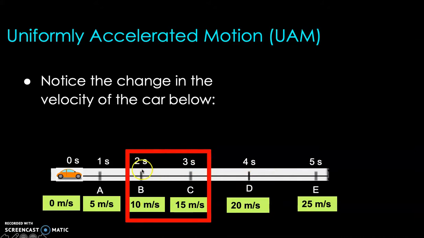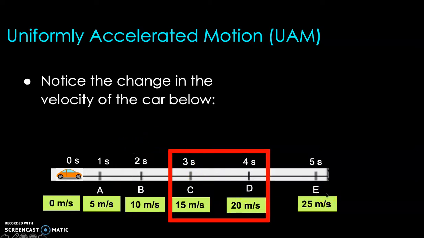That's another 1 second interval, and the change in velocity is still 5 meters per second because 15 minus 10 is 5 meters per second. So the velocity still changed at this point by 5 meters per second per 1 second interval. You can also see another 5 meters per second increase in the velocity within another 1 second interval from 3 to 4 seconds.